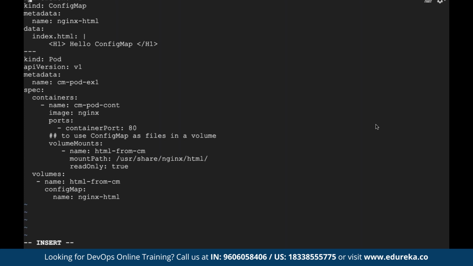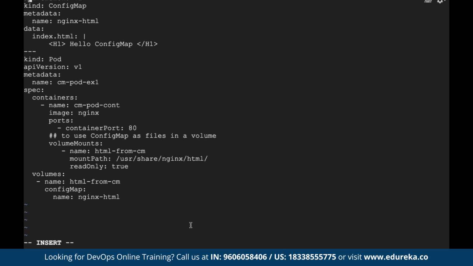Then I link that file to some volumes here. See here, these are the volumes I linked it to. The file index.html, I made a volume called HTML from CM. Then I link that volume inside my container and create a volume mount point that internally maps this volume to /usr/share/nginx/html inside my container. That is how you create a volume mount point using config maps.